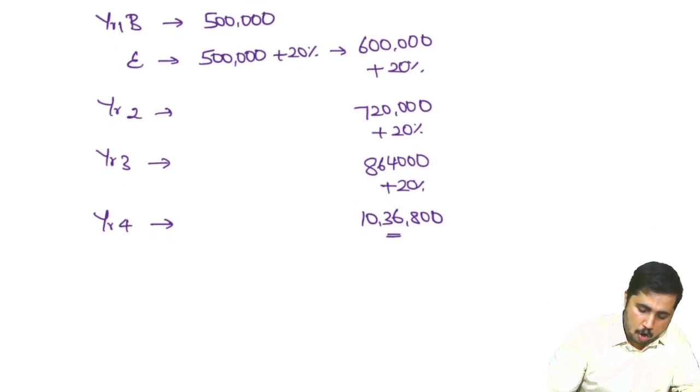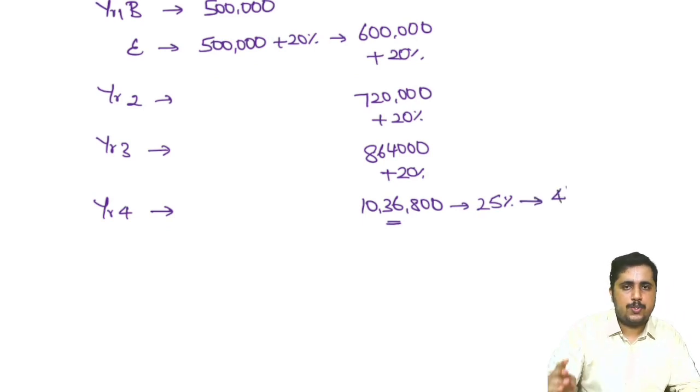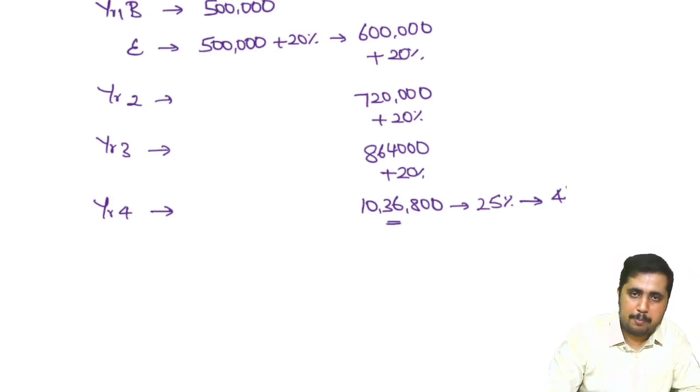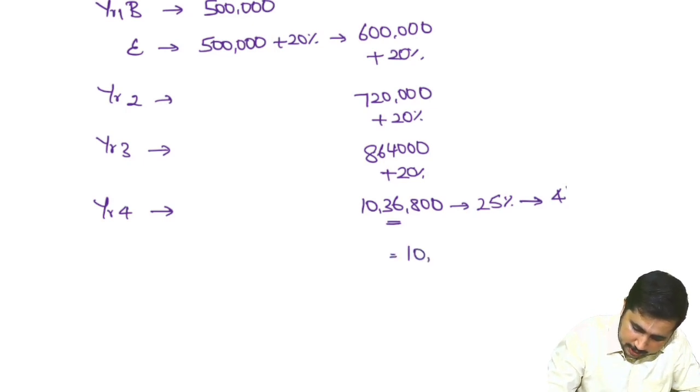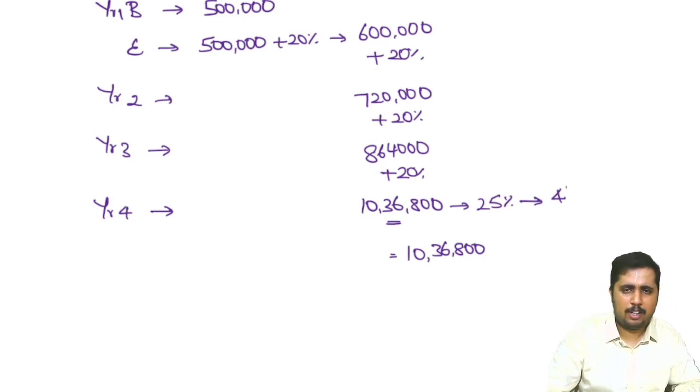What have we decided? On the last drawn salary, I have to pay 25% for each year of service, which is 4 years. So for 4 years, 25% I have to pay. 10,36,800 into 25% into 4 years will again come to 10,36,800 itself. Suppose you take 30% and so on, the value will differ. Here it is divided by 4 and multiplied by 4, therefore we get the same value. So basically 10,36,800 is the post-employment benefit I have to pay to my employee once he leaves my organization after 4 years.